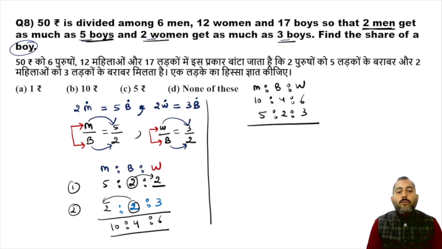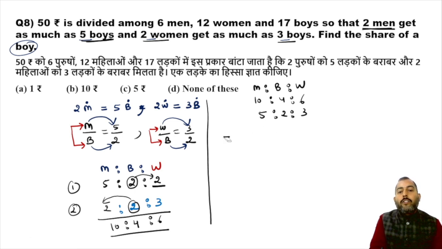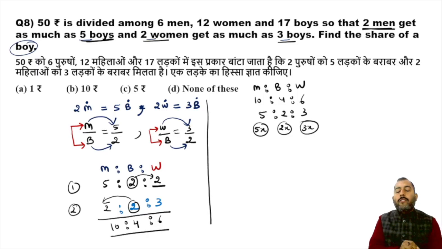Which means if one man is getting 5x rupees, then one boy will be getting 2x rupees and one woman will be getting 3x rupees. All right, understood?